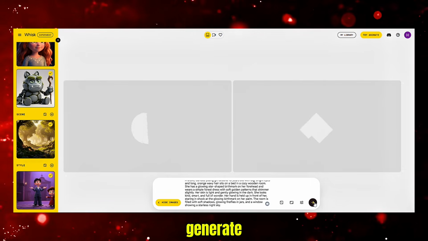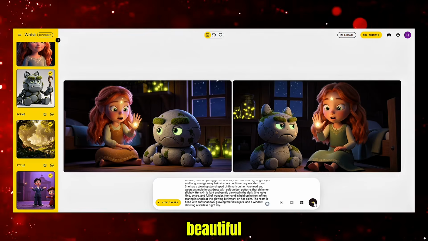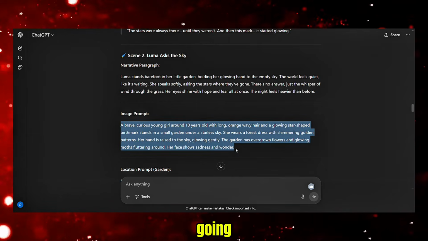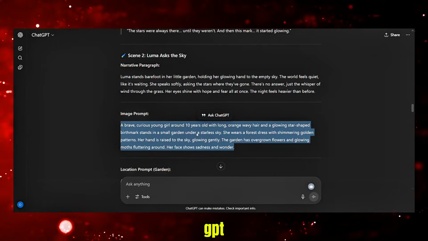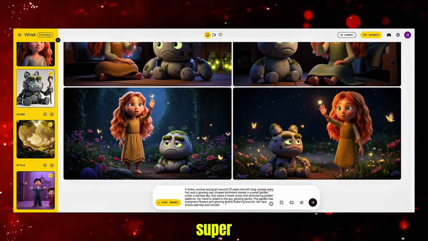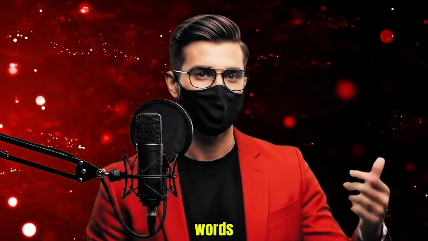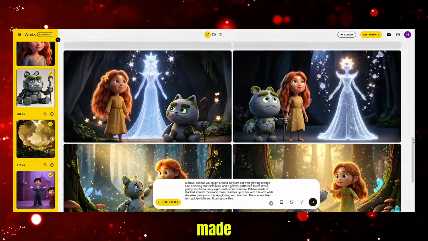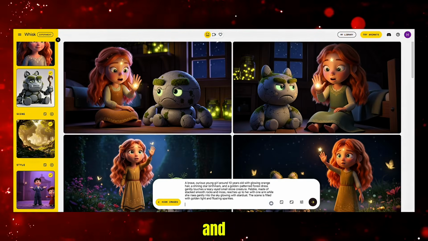Then hit Generate. In a few minutes, you'll have a beautiful 3D image that looks like it came from a Disney movie. Let's keep going. Copy the second prompt from ChatGPT, paste it into Whisk. Click Generate again. The result. Super cool. Pro tip. Don't be afraid to play around. Change your prompts a little. Try different words. If something looks off, a small change can make a big difference. Once you've made all your images, download them and save them in a folder.